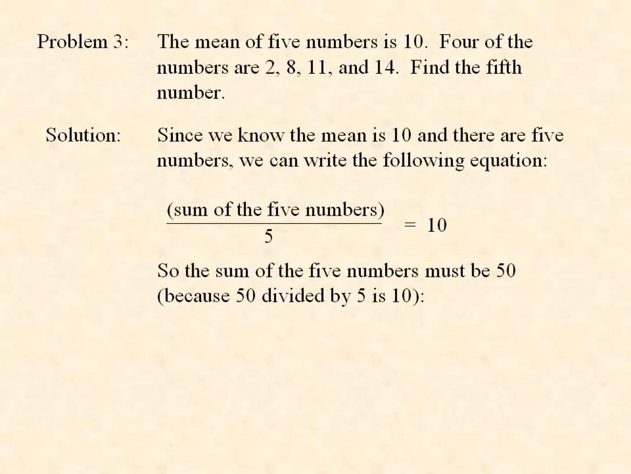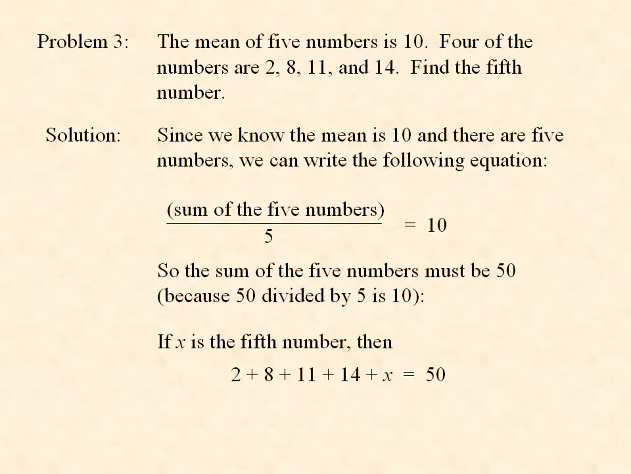So the sum of the 5 numbers must be 50, because before we divided by 5, it must have been 50. 50 divided by 5 is 10. Or we could get the 50 by doing 5 times 10. If x is the 5th number, then the sum of all 5 numbers is 50, so we have this. And that's the same as saying 35 plus x equals 50, because the first 4 add to 35. So subtract 35 from both sides, and we get x is 50 minus 35, which is 15.